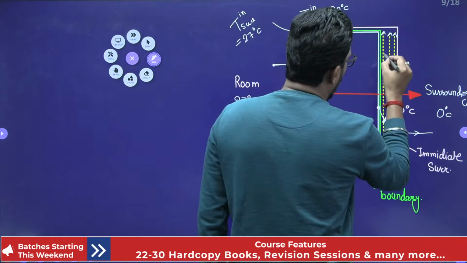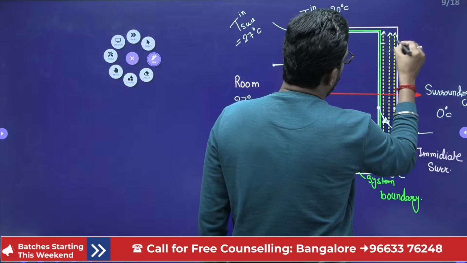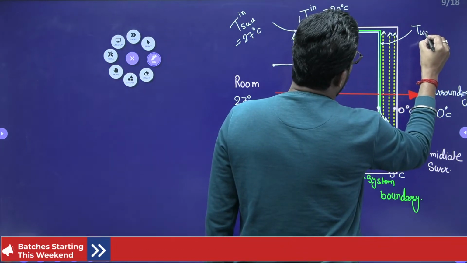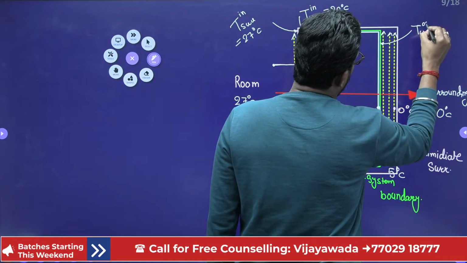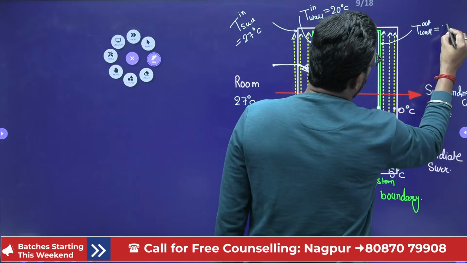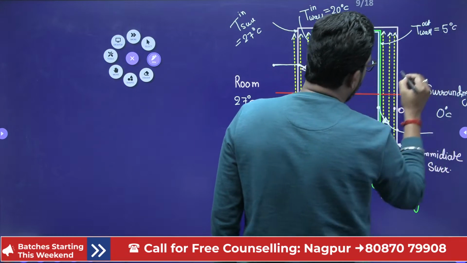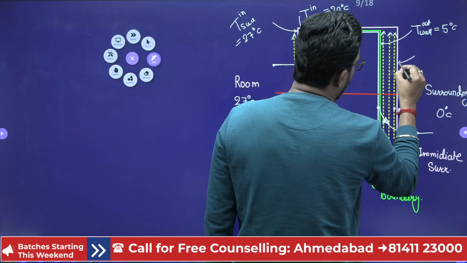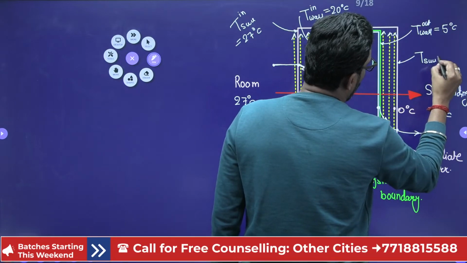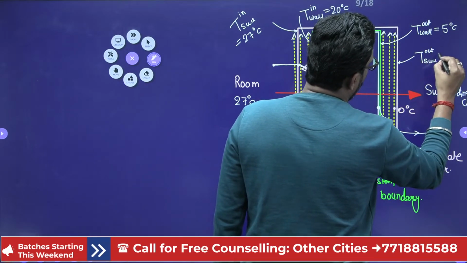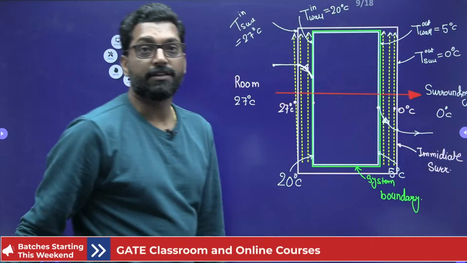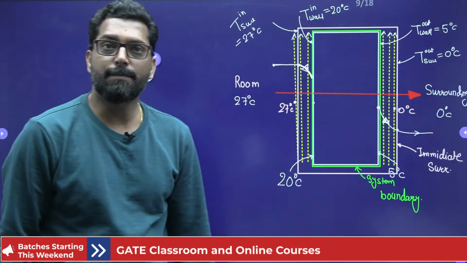And this is also your wall temperature, but outside, how much is it given? 5 degrees centigrade. And this is your surrounding temperature outside. How much is it given? 0 degrees centigrade. So these are the temperatures. Okay.